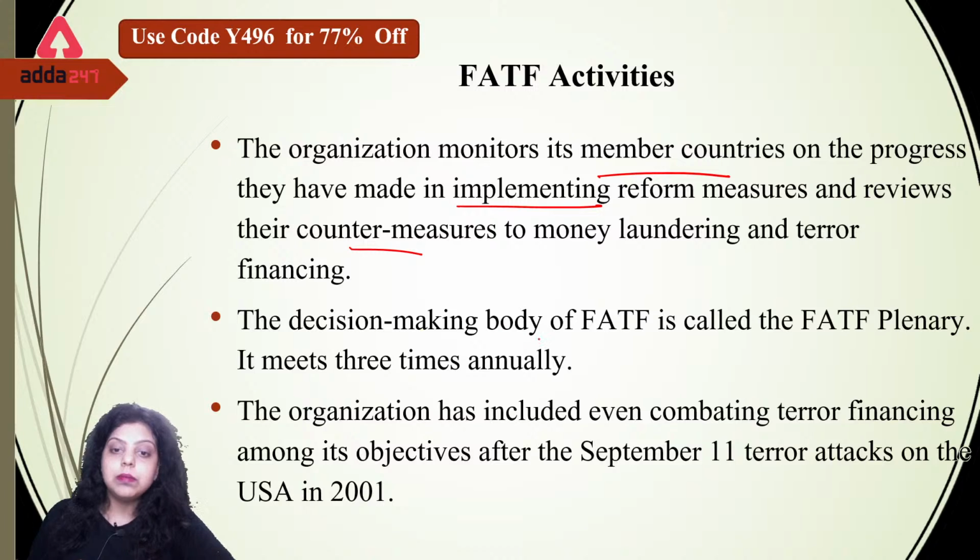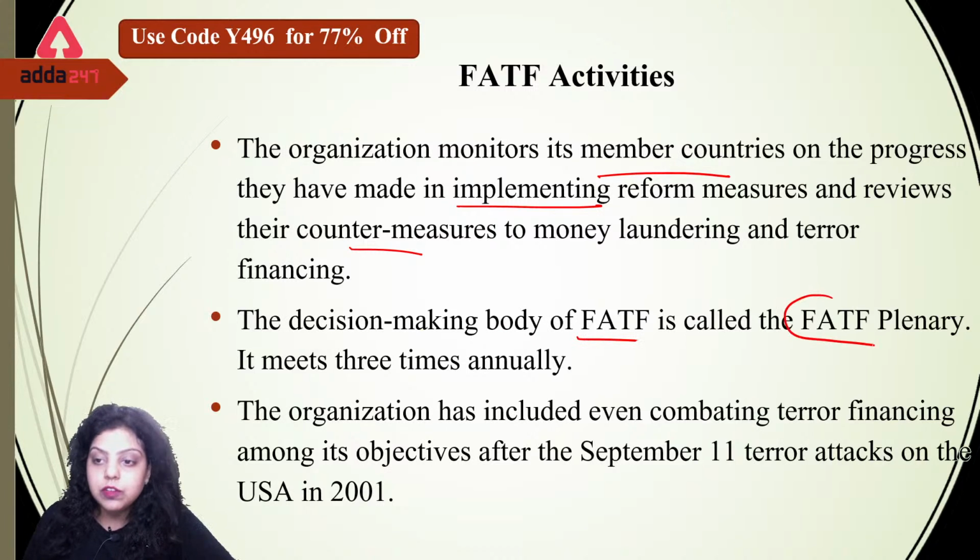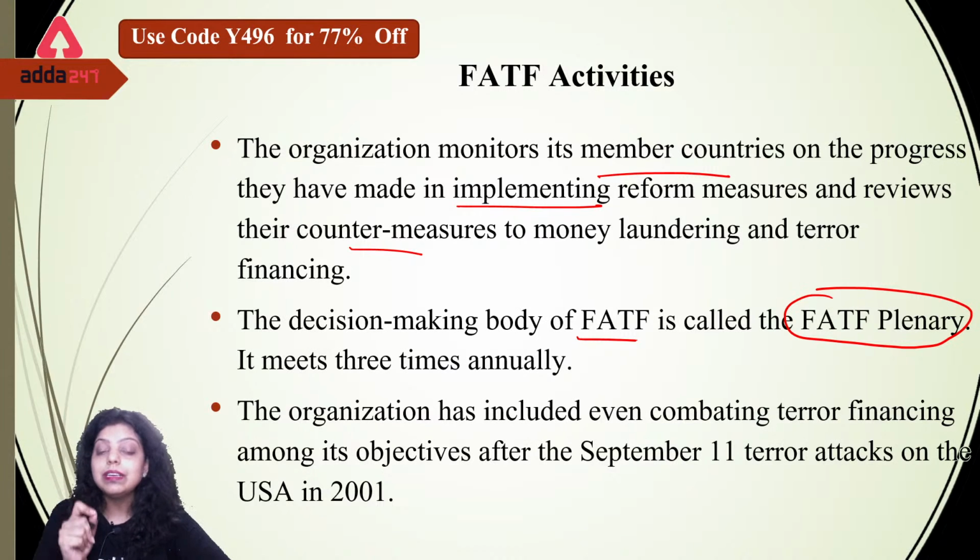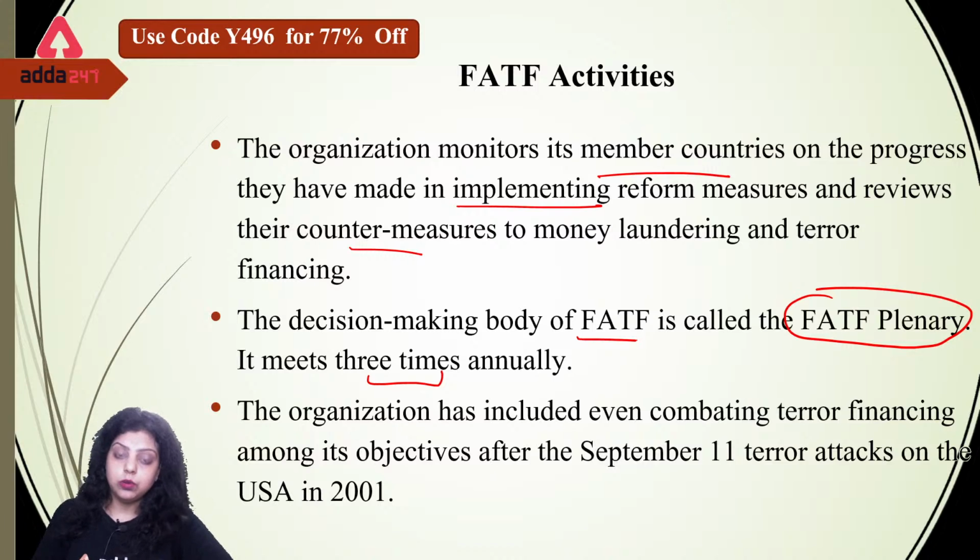After that, the decision making body of FATF is called the FATF plenary. Okay, this is the decision making body of FATF. Do remember the name of the FATF decision making body, that is FATF plenary. It meets 3 times annually in the financial year. It meets 3 times to decide the reforms in money laundering and terrorist financing issues and other regulations and